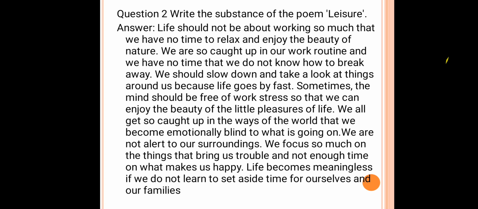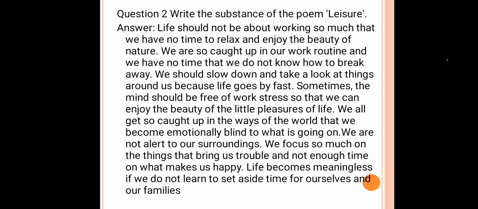We all get so caught up in the ways of the world that we become emotionally blind to what is going on. We are not alert to our surroundings. We focus so much on the things that bring us trouble and not enough time on what makes us happy. Life becomes meaningless if we do not learn to set aside time for ourselves and our families.